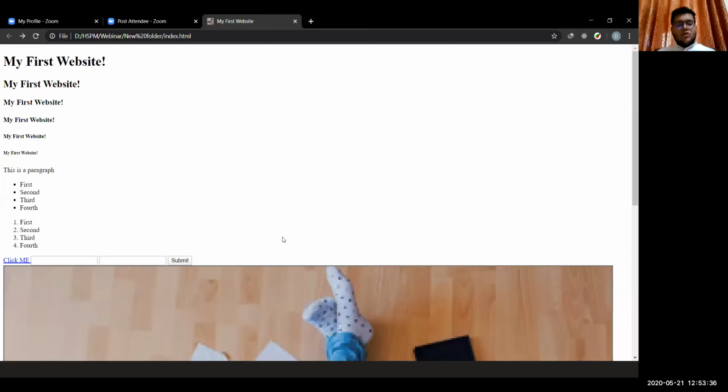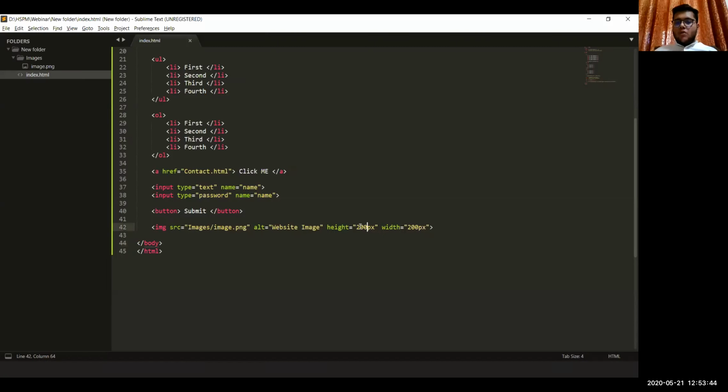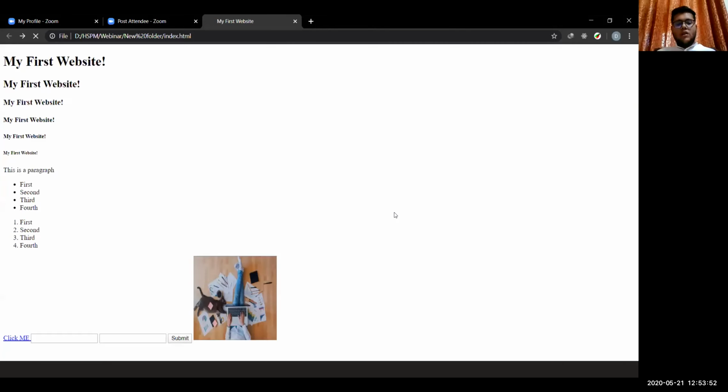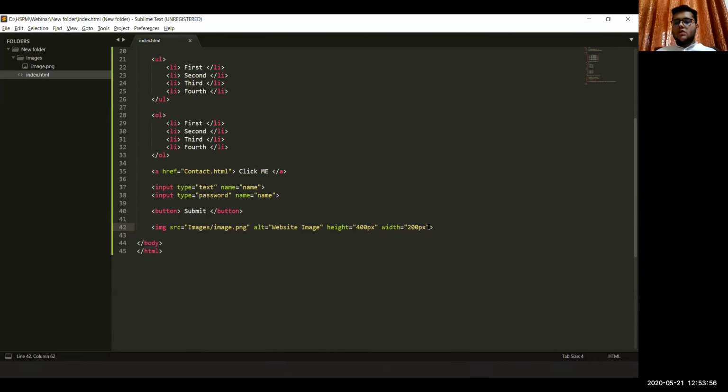Okay, so when we reload this page, we'll see that the image size has decreased and it has become 200 pixels by 200 pixels. So you can specify any value in this height and width section. Like we make it 400, so it will appear longer. The height has increased, but the width is still the same.